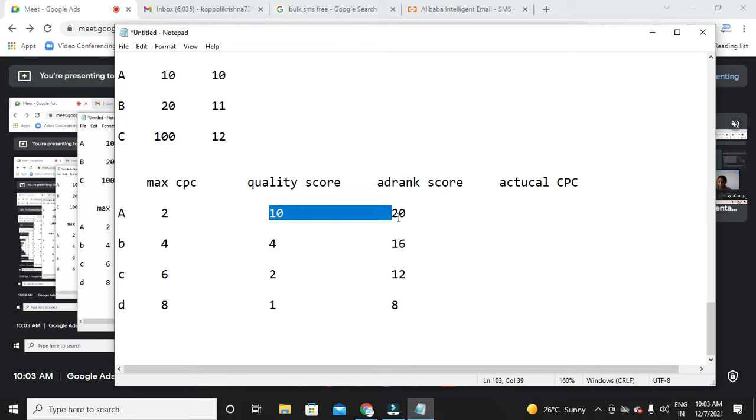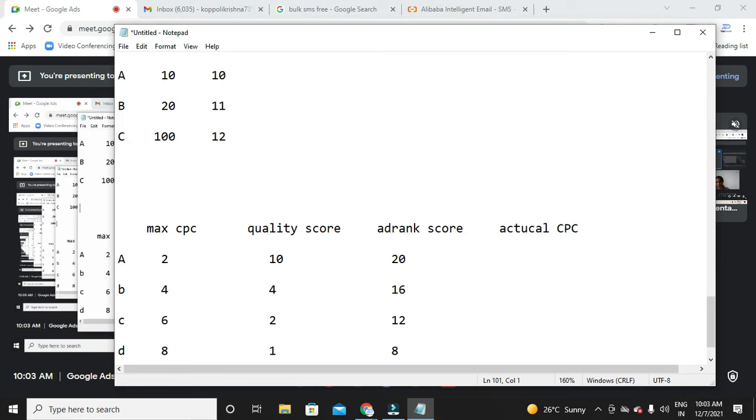A will be on top. Next, B will be in the second position, then C and D. So now, the actual CPC calculation. We have one formula here.